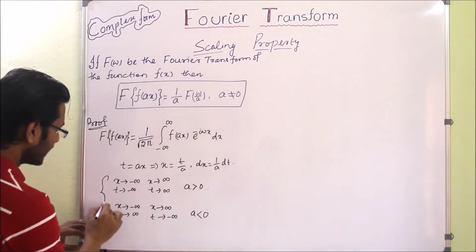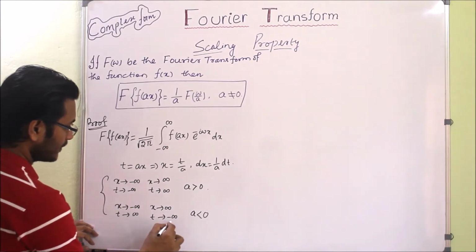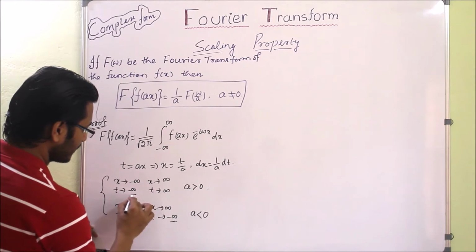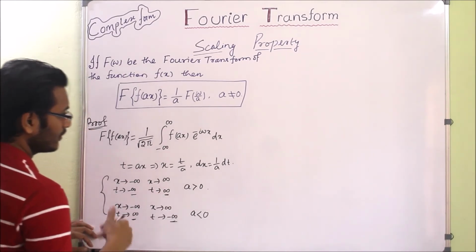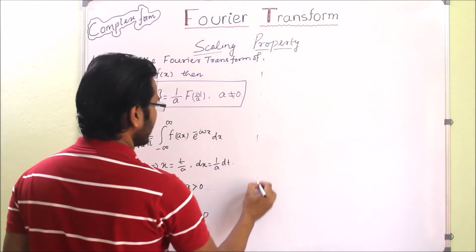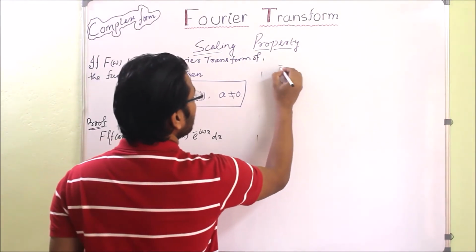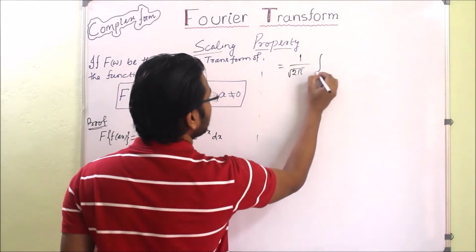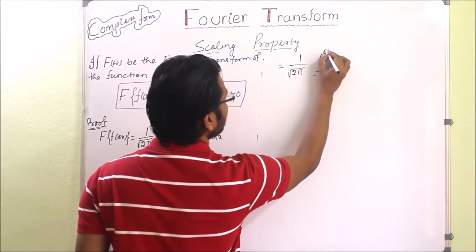For both cases, what will be the limits? The limits will be from minus infinity to infinity. So if we write it, it will be 1 by square root of 2 pi times the integral from minus infinity to infinity.